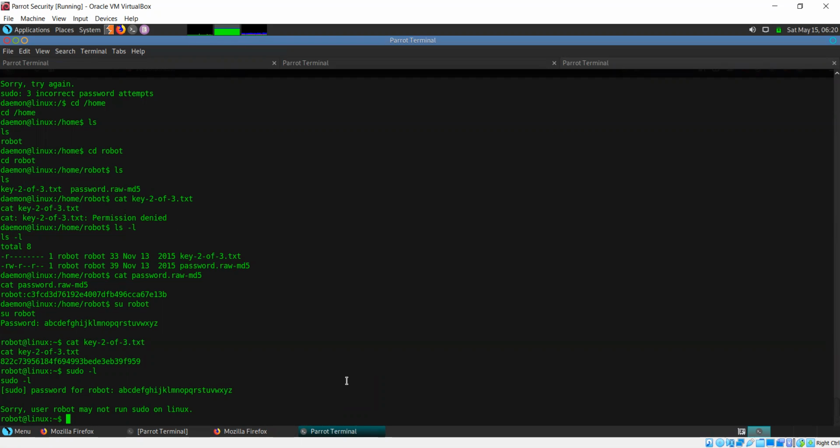So find, and what is the first parameter that this command always takes?